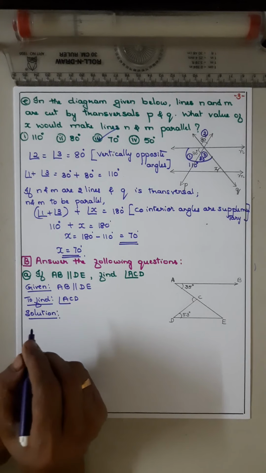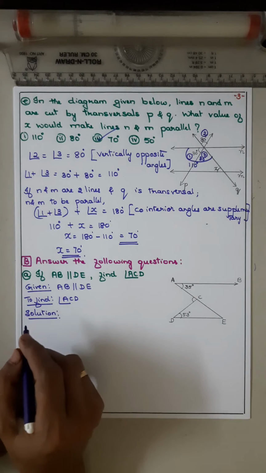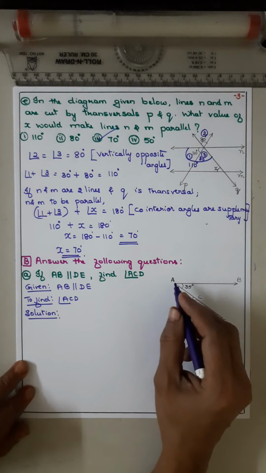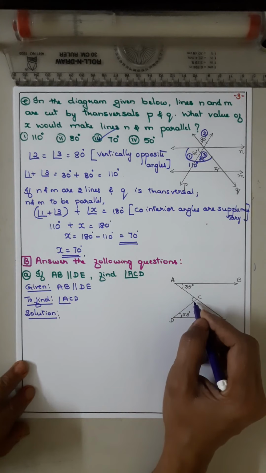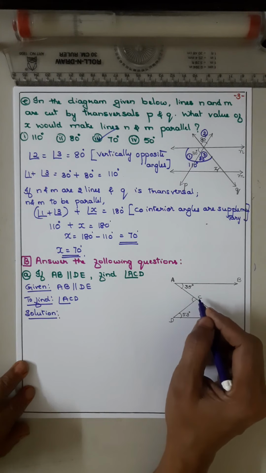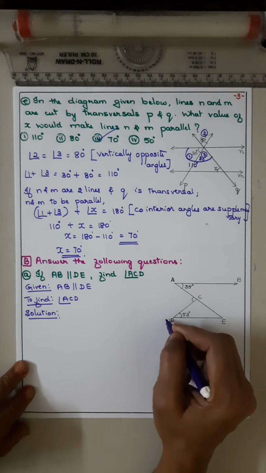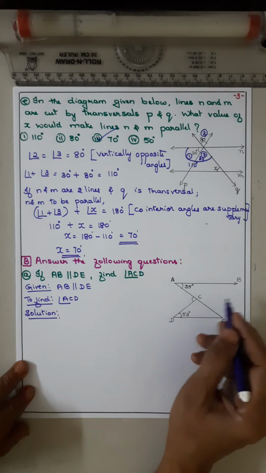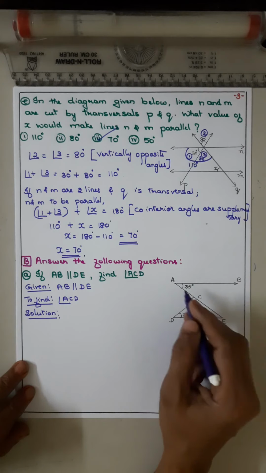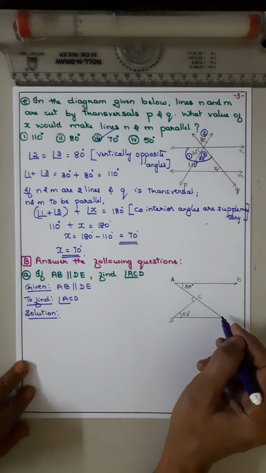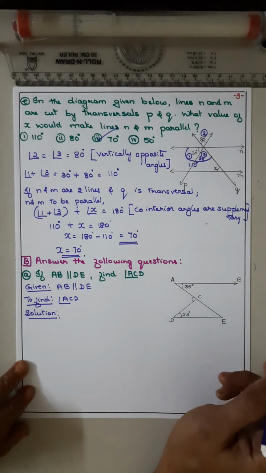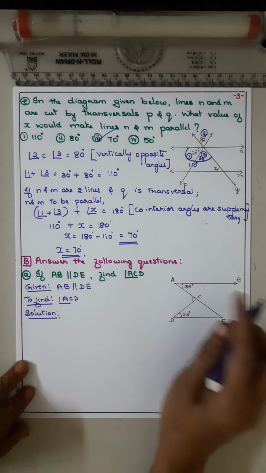First, what we will do: angle BAC, or BAE, is equal to angle CED, or AED. Why? Alternate, isn't it?